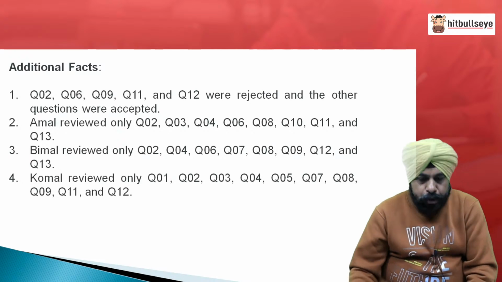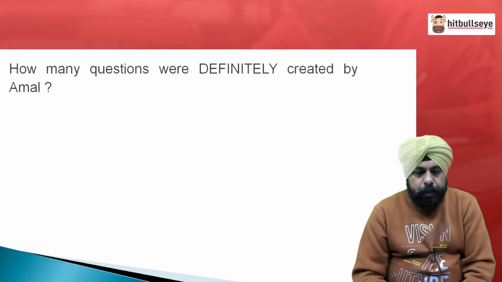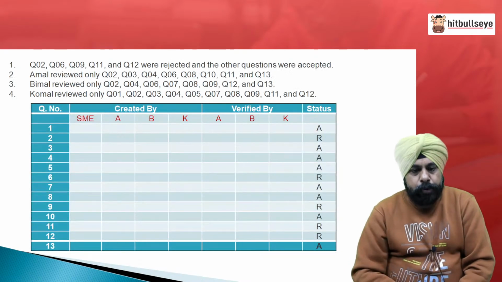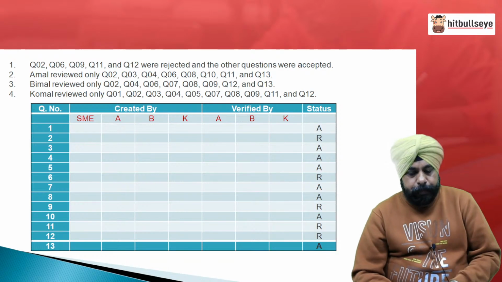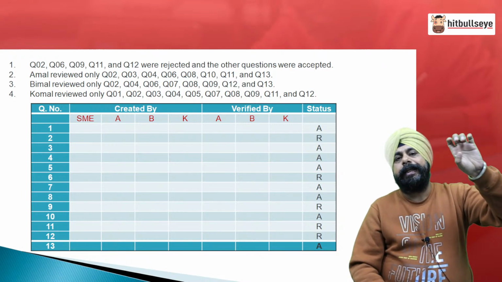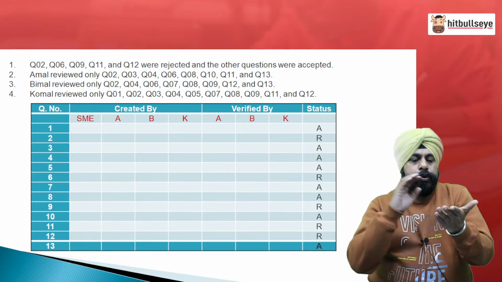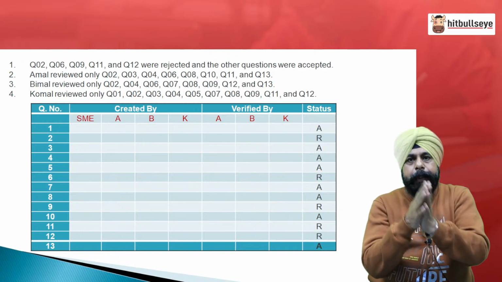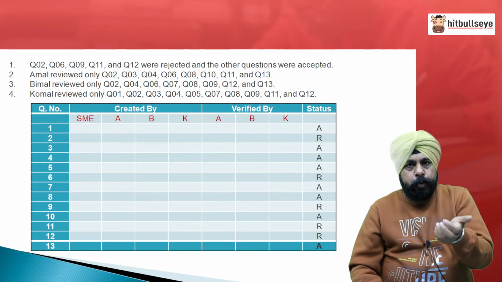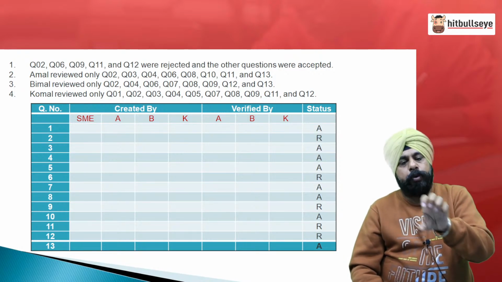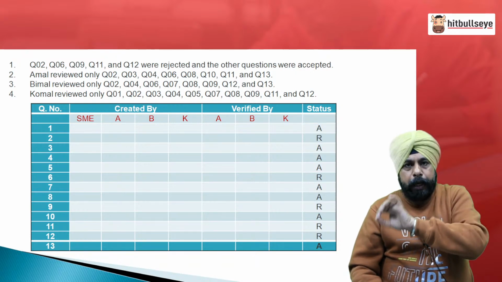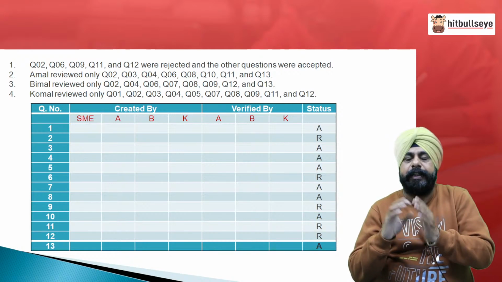Okay, let's see. So, people, here we go. The first question was how many questions were definitely created by Amal. So, this is the information, let us solve it, everyone. Now, people, just focus here. Any question which is created by an SME goes to A and B. If they both accept, it gets accepted; if they both reject, it gets rejected. If one of them approves and the other rejects, then it goes to K, and as per his approval, if he says approved, it gets accepted, says rejected, it gets rejected.